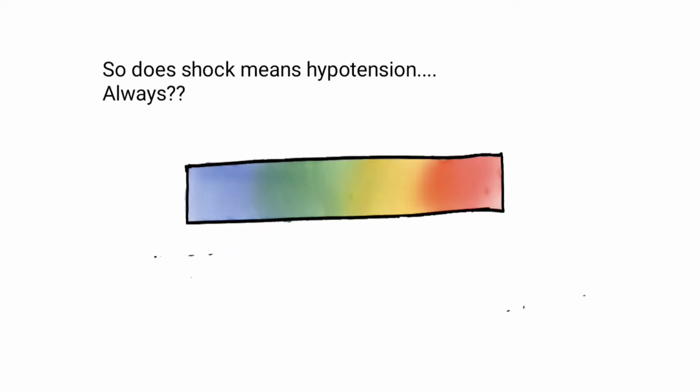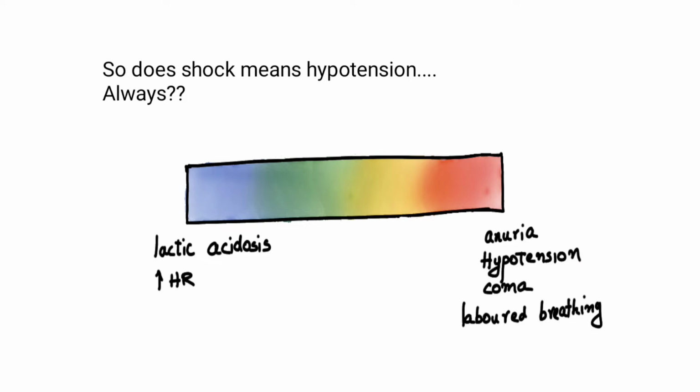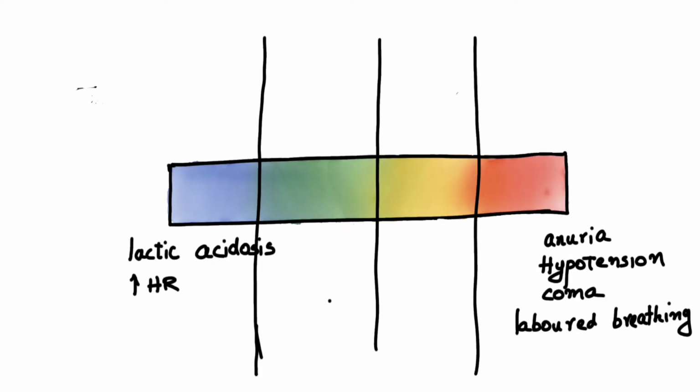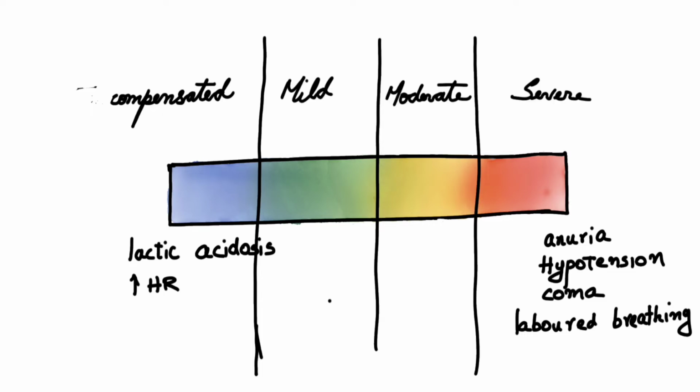So does shock always mean hypotension? No. By the current definition, it doesn't mean that there should always be hypotension. There should be less tissue perfusion. At one end of the spectrum, there will be a mild lactic acidosis and increased heart rate. And on the other end of the spectrum, there will be anuria, hypotension, coma, and labored breathing. So we can divide this spectrum into compensated shock, mild shock, moderate shock, and severe shock.